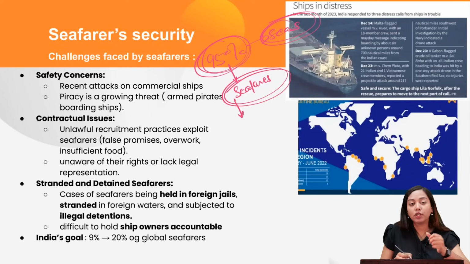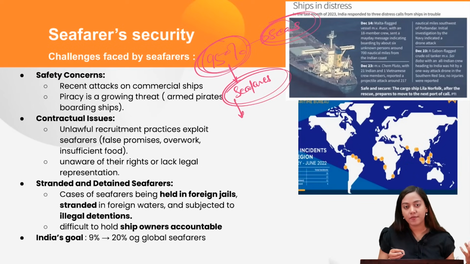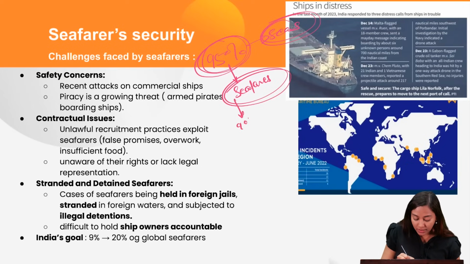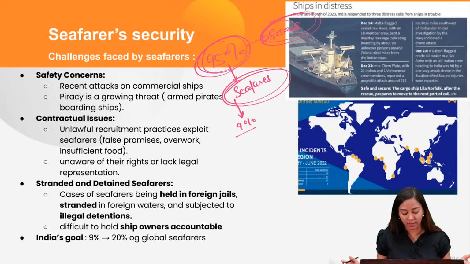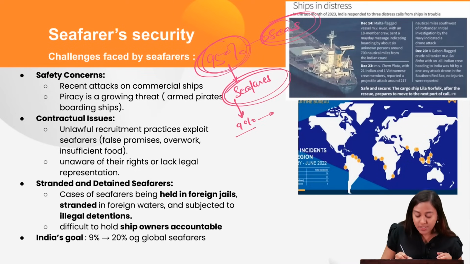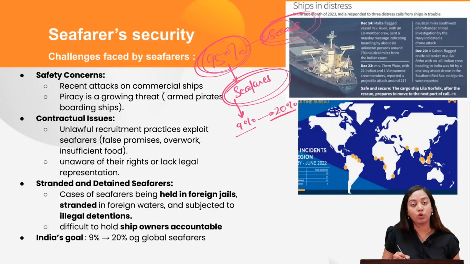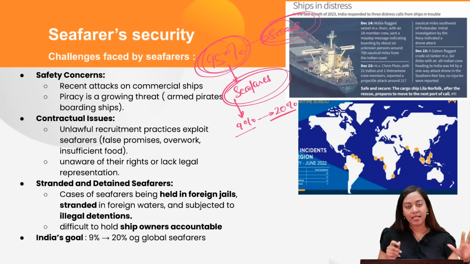Currently, out of the total global population of seafarers, India has got 9% of it. India aims to double this number and bring it to 20% of the total global population in about 10 to 20 years. That is our target.